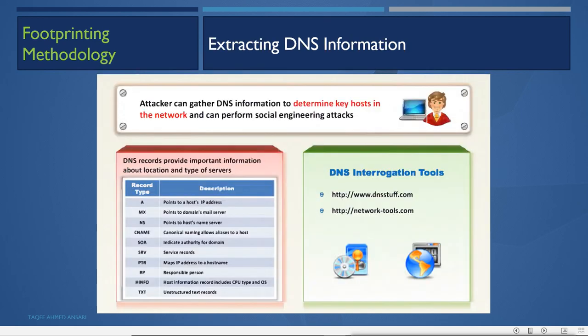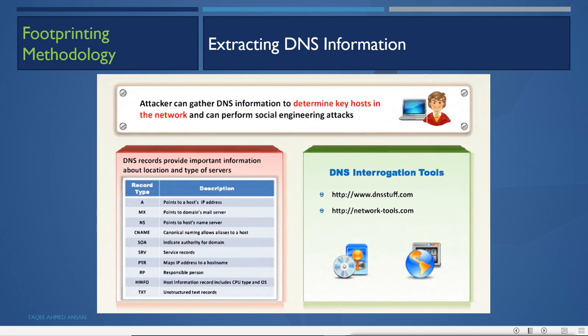Then extracting DNS information. By extracting DNS information, the attacker can gather the DNS information to determine key hosts in the network and can perform social engineering tasks. So it also gets the information from the DNS.